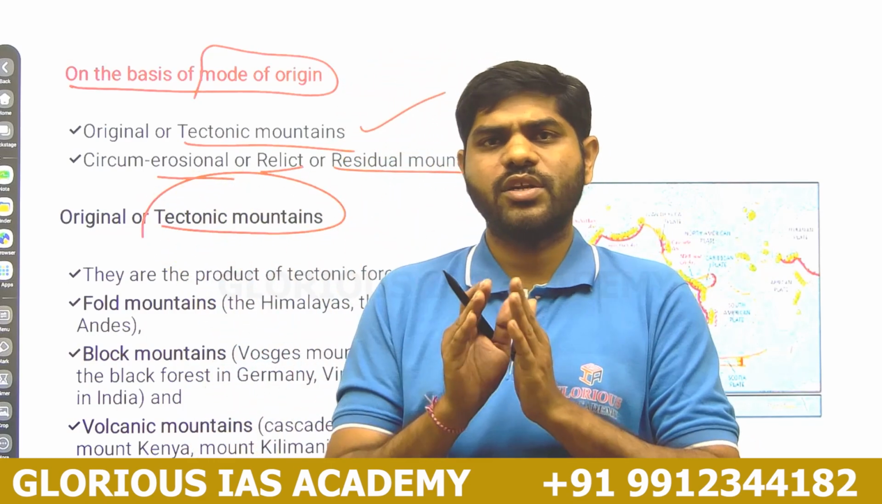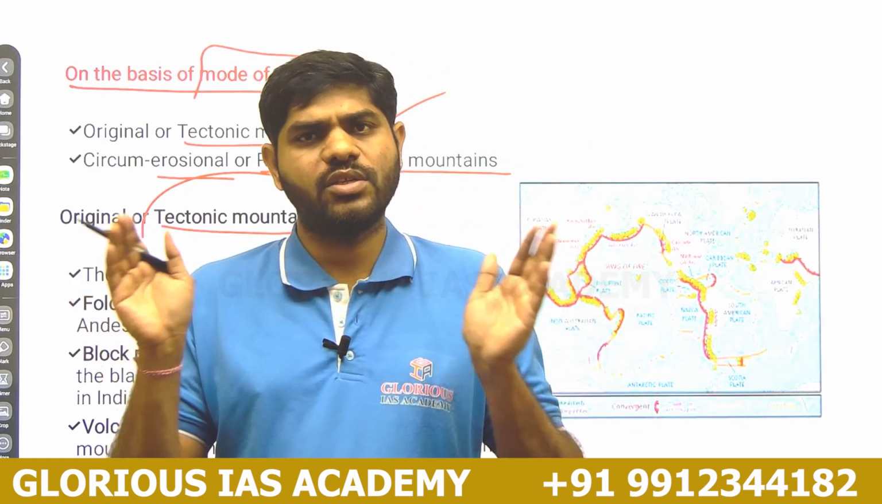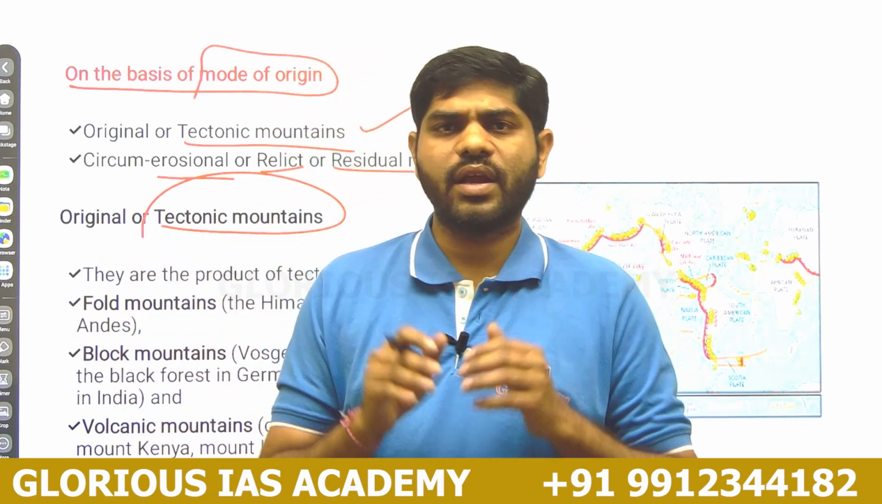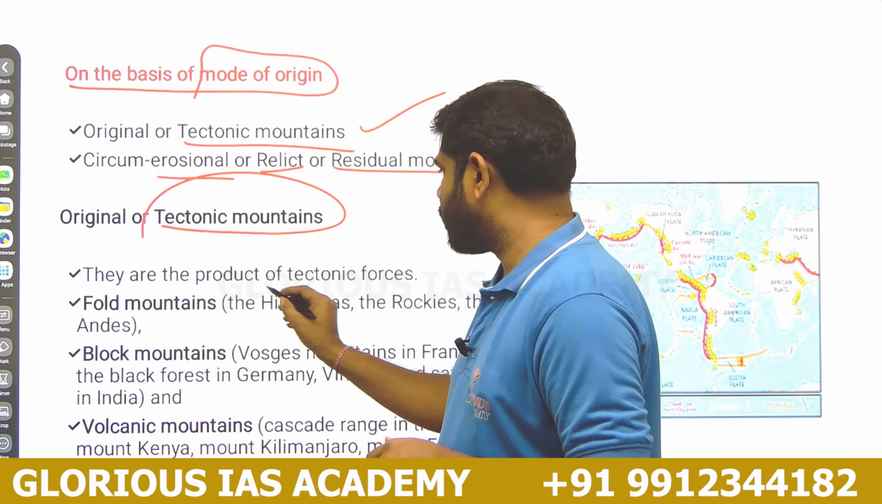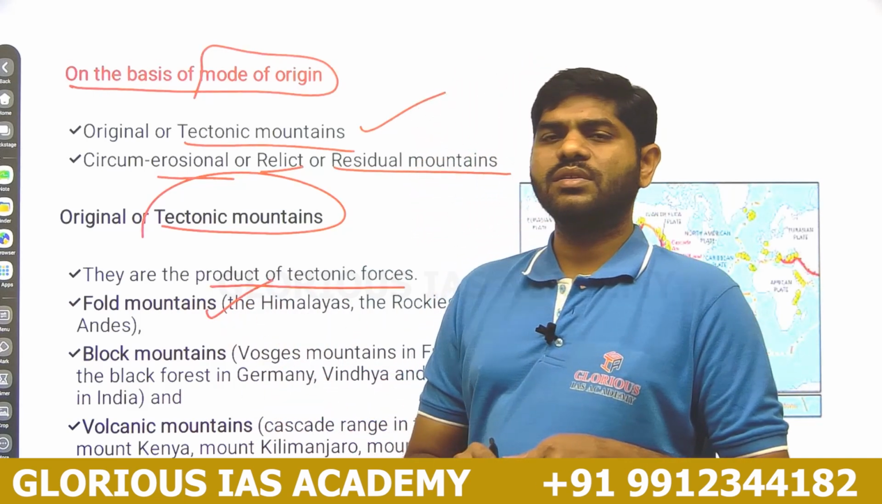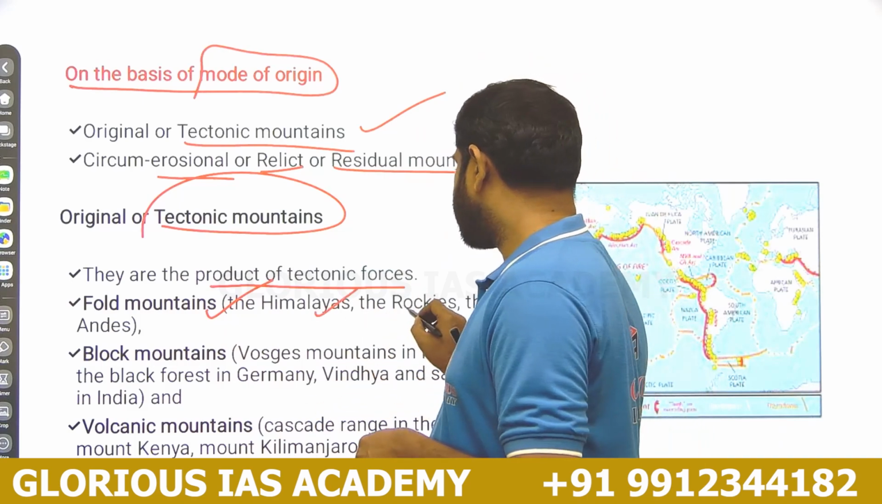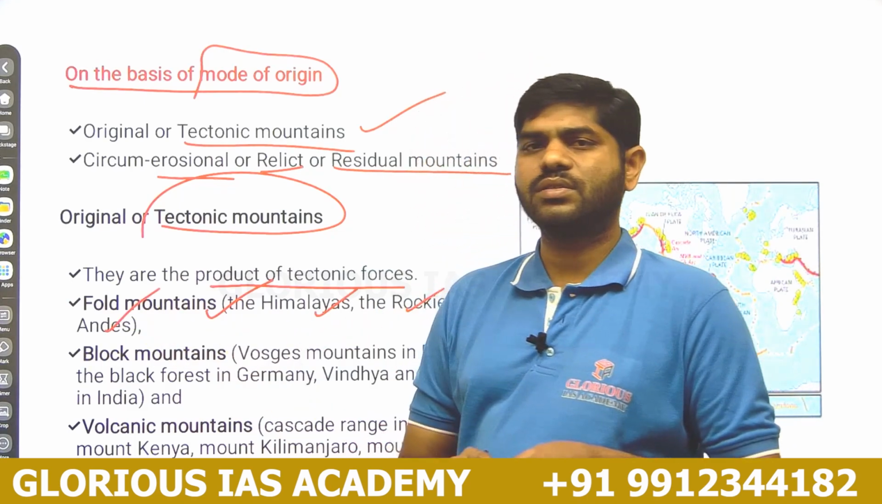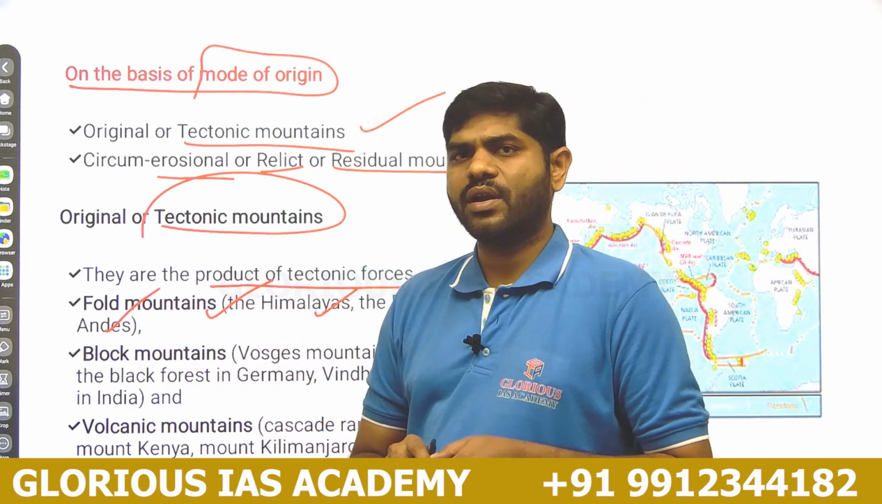So these tectonic mountains would be formed because of the tectonic forces. They are the product of the tectonic force. For example, fold mountain systems like the Himalayas, Rockies and Andes are fold mountains because of continent-ocean or ocean-ocean convergence.